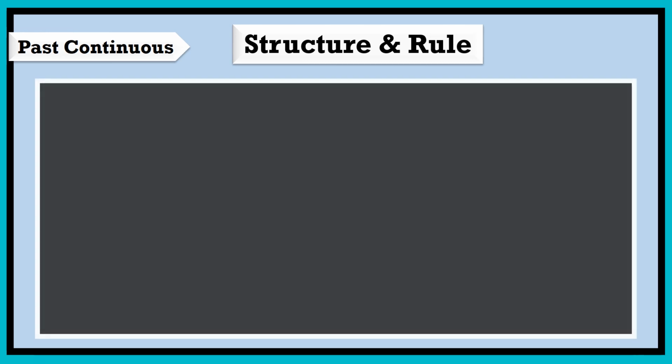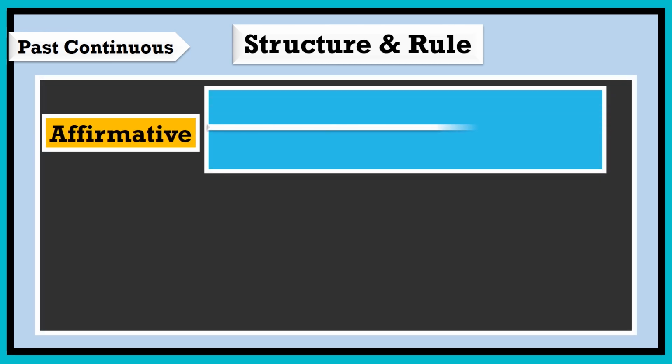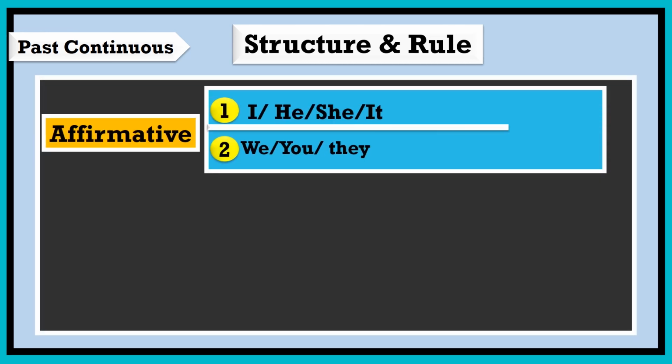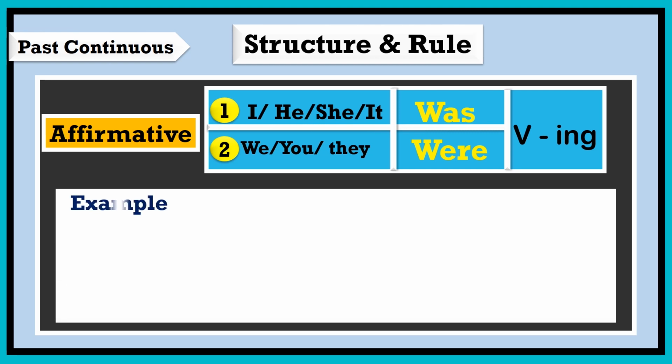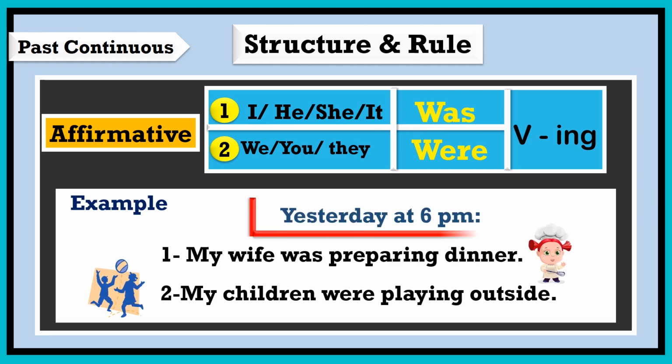The structure of the past continuous is really easy to learn. Starting with the affirmative form, we deal with two groups of subjects, in addition to the verb which consists of the past form of verb to be, was for group 1, were for group 2, plus verb ing. This rule must be easy to grasp in the below practical examples, which illustrate actions that were taking place yesterday